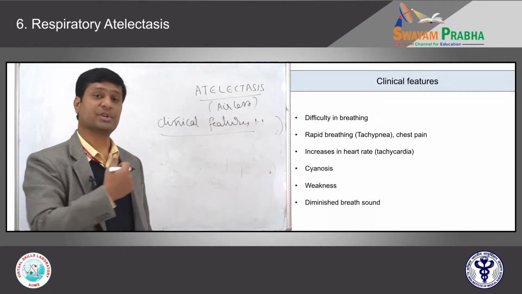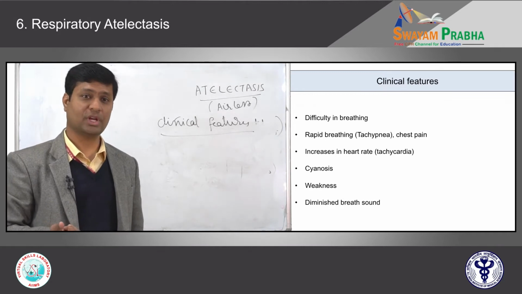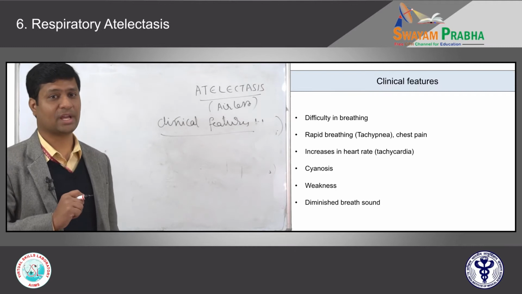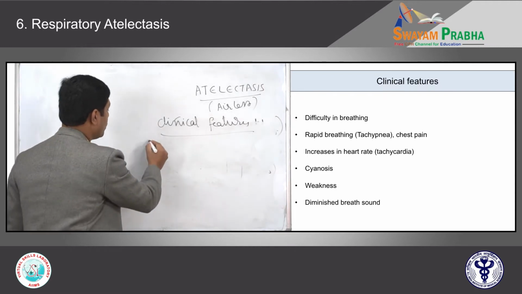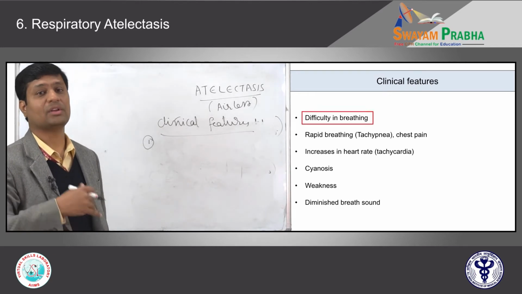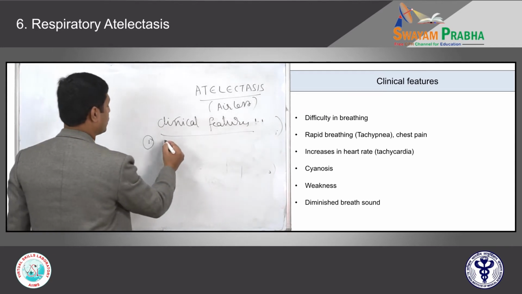The patient will present to the clinical OPD, pulmonary OPD, only when there is severe air loss in the lung parenchyma. So what are those? When you don't have air in the lung parenchyma, what will the patient have? They will have difficulty in breathing. That we call dyspnea.